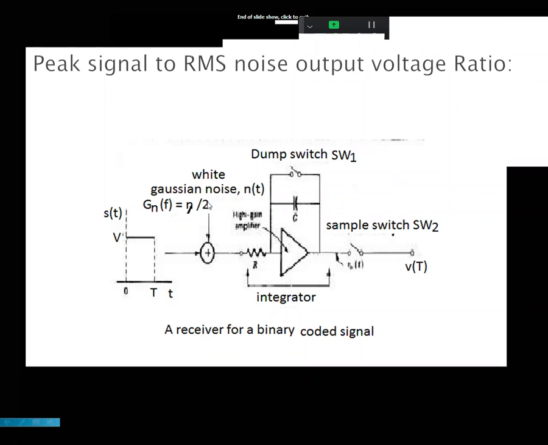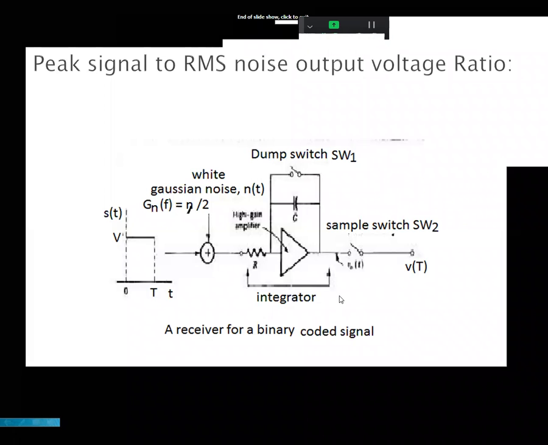You know white noise has a uniform power spectrum over the entire frequency range. If it is not uniform, that is known as pink noise. Here we can consider white noise as an example, with N of t of density beta by 2 added to the signal, and this is a baseband signal receiver.